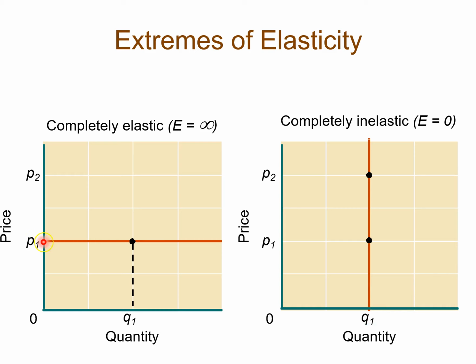And what this says is for a horizontally shaped demand curve, if you increase price just a teeny bit, you sell nothing. That is ultimate sensitivity to a change in price. Here, if you increase price, let's say from P1 to P2, you're still going to sell Q1. Do you see how customers are insensitive to a change of price? No matter what price is charged, you're always going to sell Q1. That's completely insensitive to a change of price. So these demand curves are the only instance where it's either completely elastic or completely inelastic.